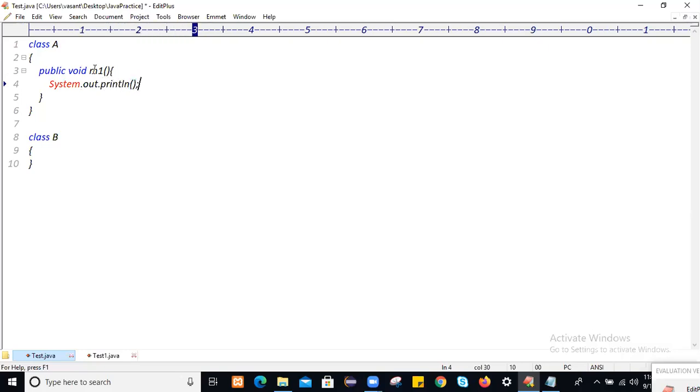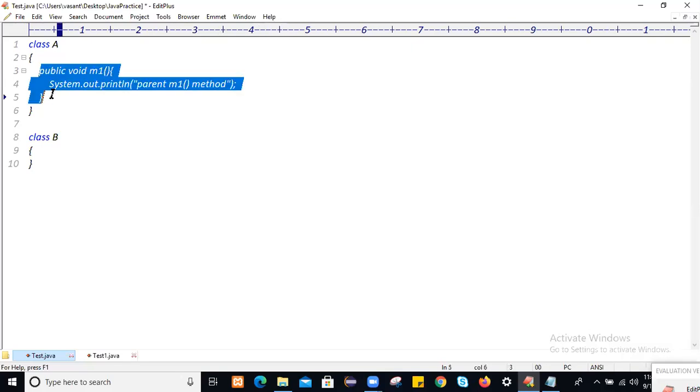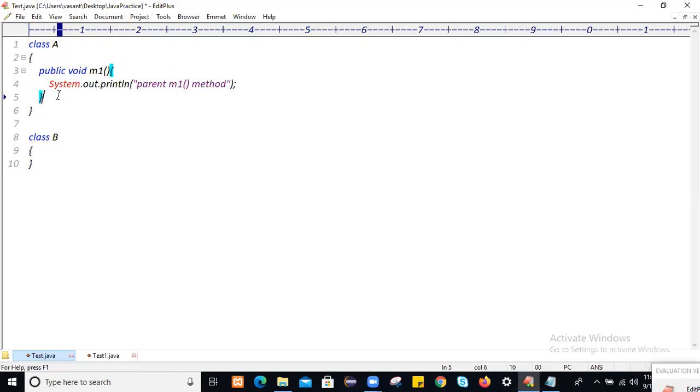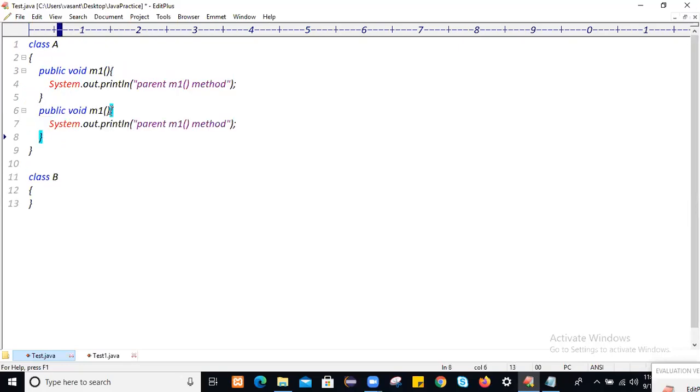So which class method is this? Parent class method. This is my parent m1 method. This parent class has one more method, called the m2 method. Okay, m2 method, and this is my parent m2 method.